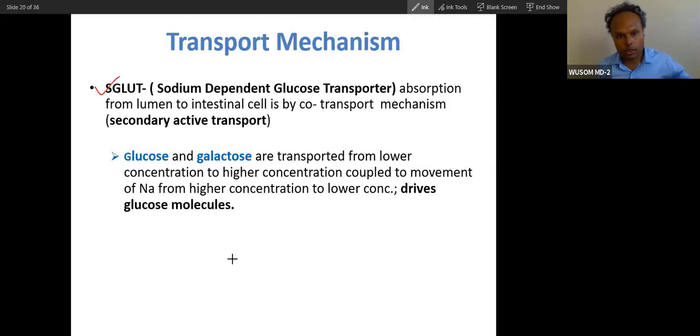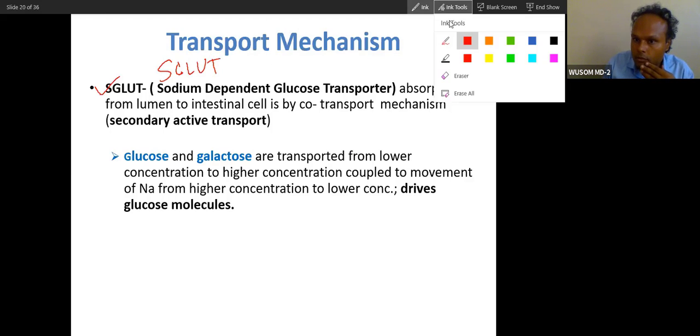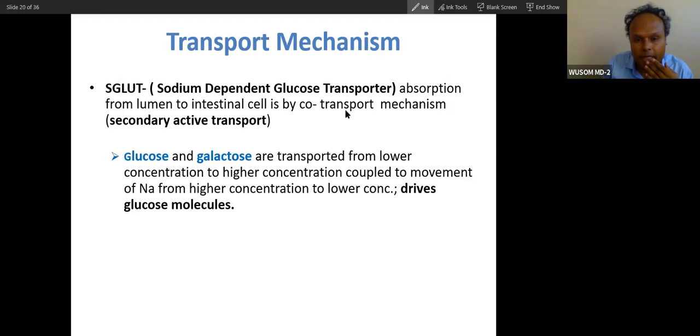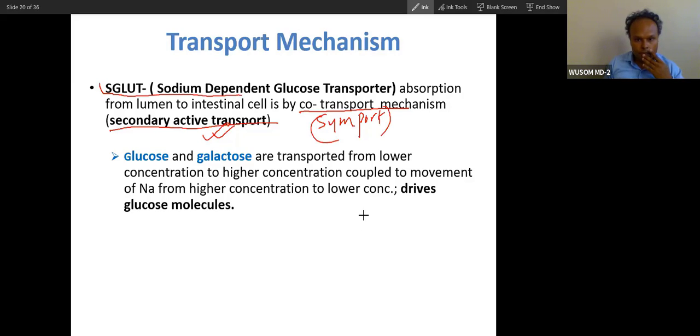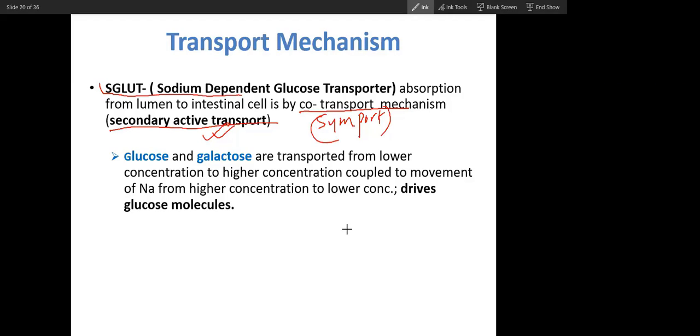So there is a secondary active transport system. Glucose and galactose are absorbed through this secondary active transport system, which is called SGLUT, the sodium dependent glucose transporter. Do you remember about this? This is called secondary active transport. Why is it called secondary active transport? It is a co-transport, and it is also a symport. Do you remember about this transport system, this molecule? So it's easy.